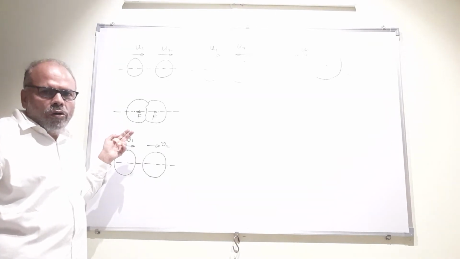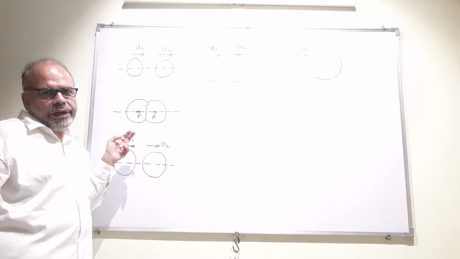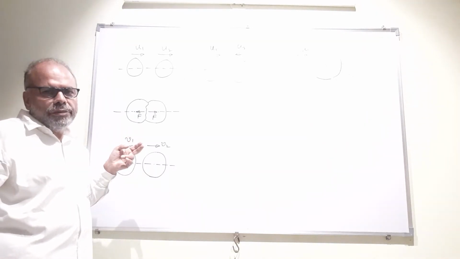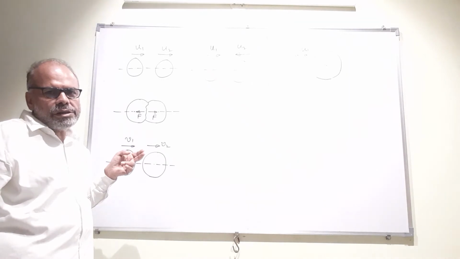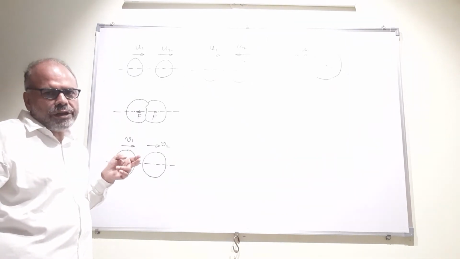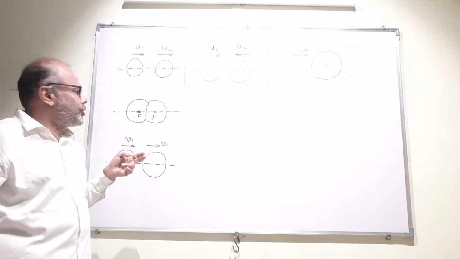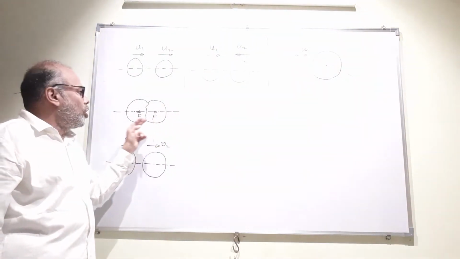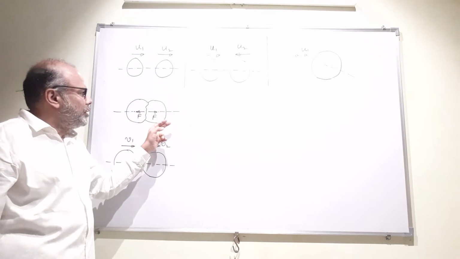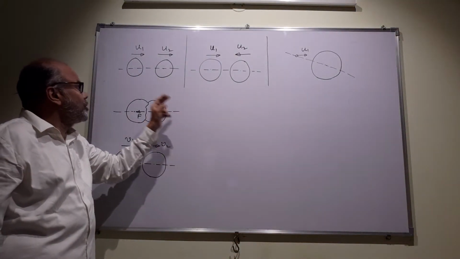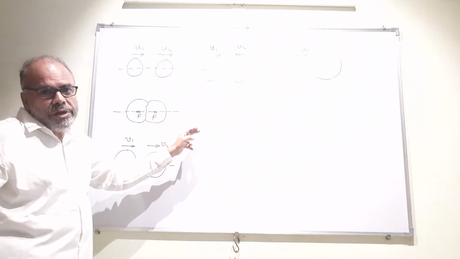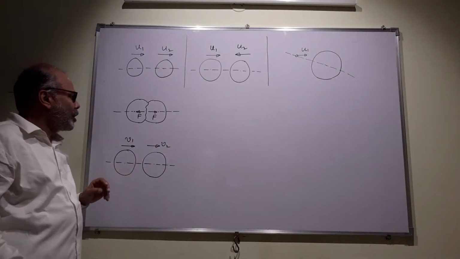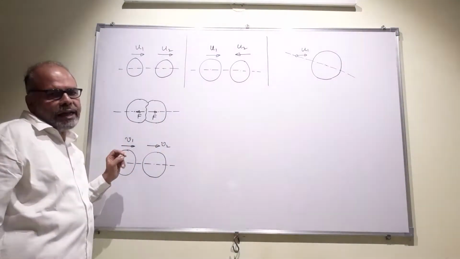Now we know that the net force is the rate of change of momentum. If the rate of change of momentum dp by dt is 0, since F net is 0, P must be constant. Therefore, the momentum is conserved. The initial momentum of the system before the collision will be equal to the momentum of the system after the collision. Now, what is the second thing that happens?